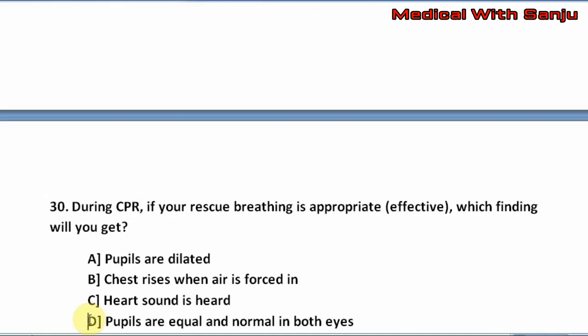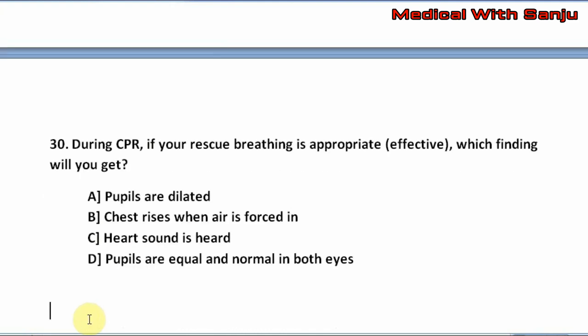Question number 30. During CPR, if your rescue breathing is appropriate, which finding will you get? Option A. Pupils are dilated. Option B. Chest rises when air is forced in. Option C. Heart sound is heard. Option D. Pupils are equal and normal in both eyes. The right answer is option B, that is chest rises when air is forced in.